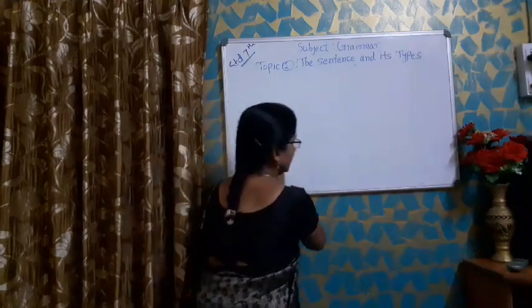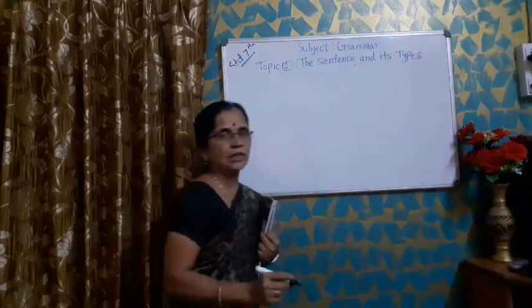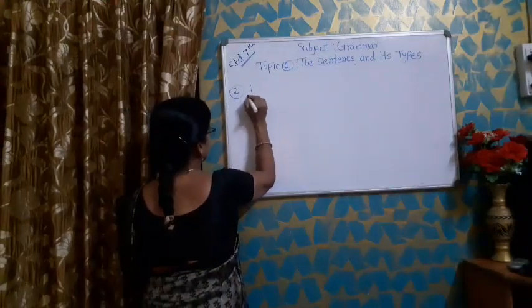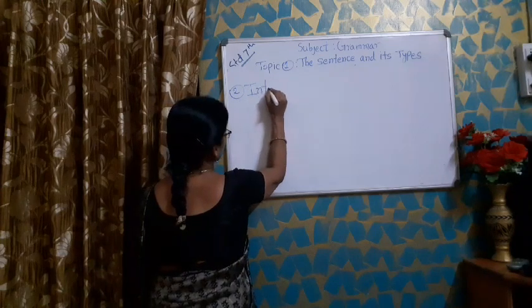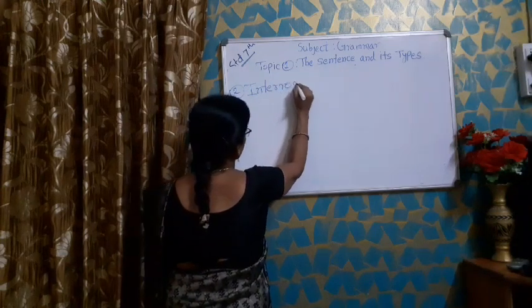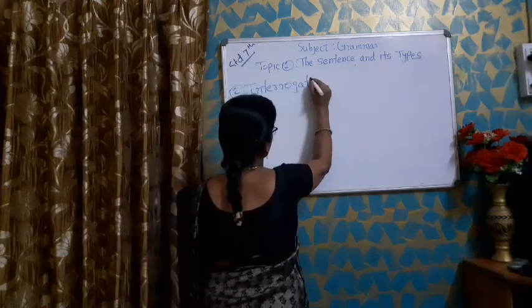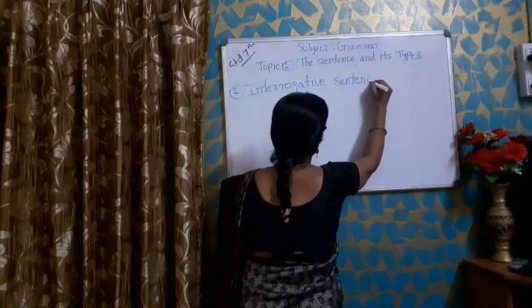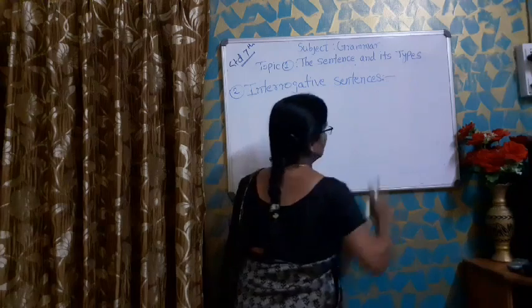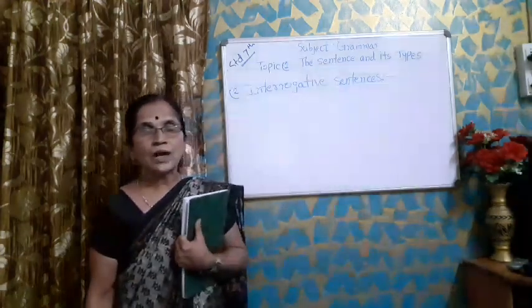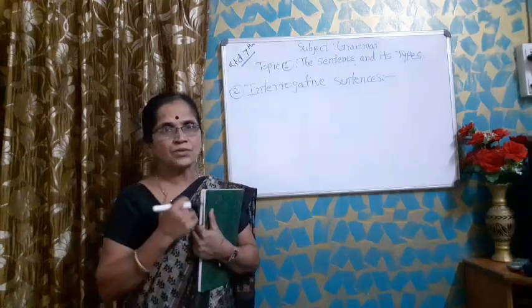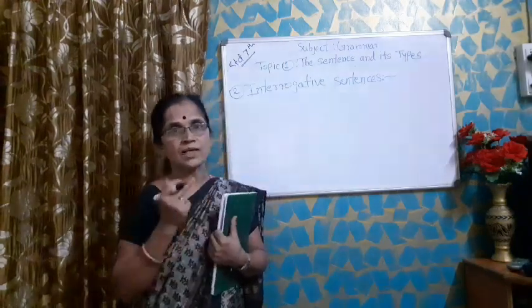Now, the second type of sentence is interrogative sentence. Interrogative sentences means when we use the sentence to ask something, to pose a question or to inquire something.